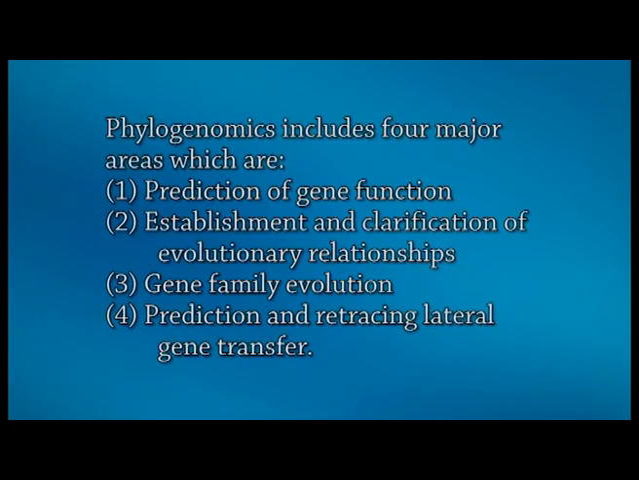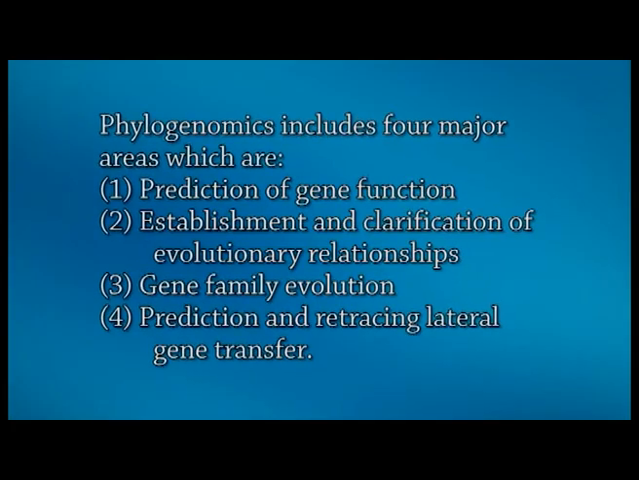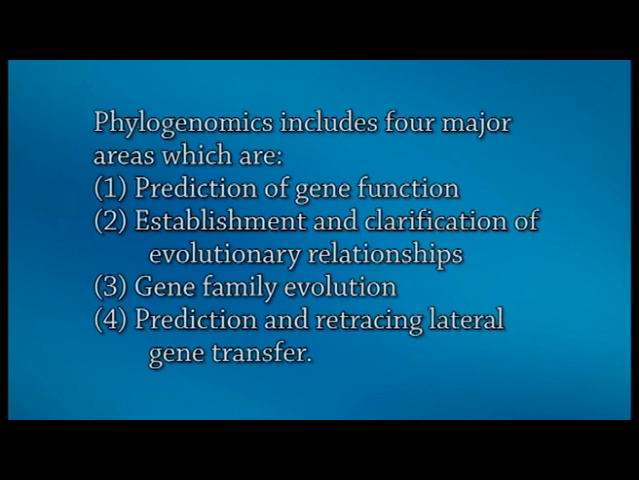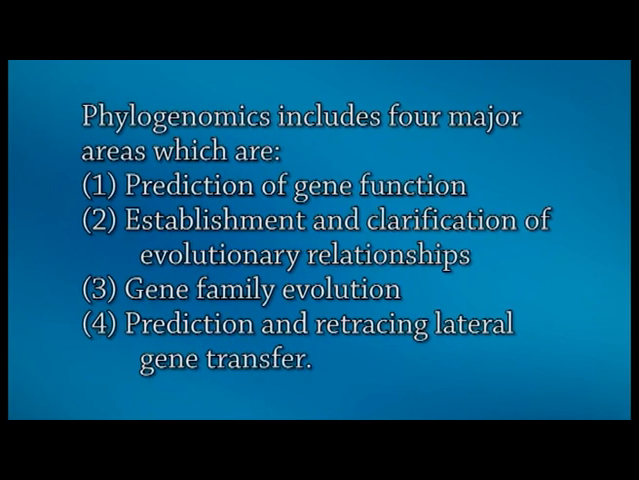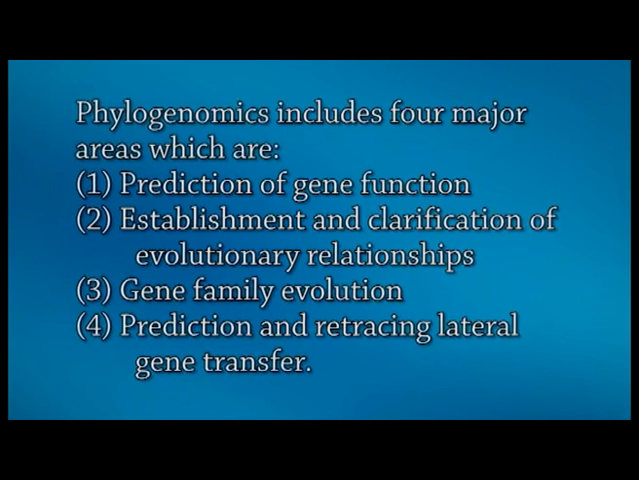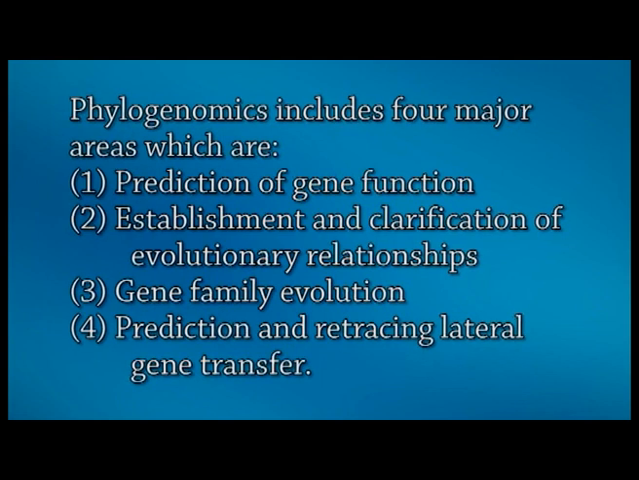Phylogenomics includes 4 major areas. Number 1, prediction of gene function. Number 2, establishment and clarification of evolutionary relationship. Number 3, how gene family evolved. And number 4, prediction and retracing lateral gene transfer.